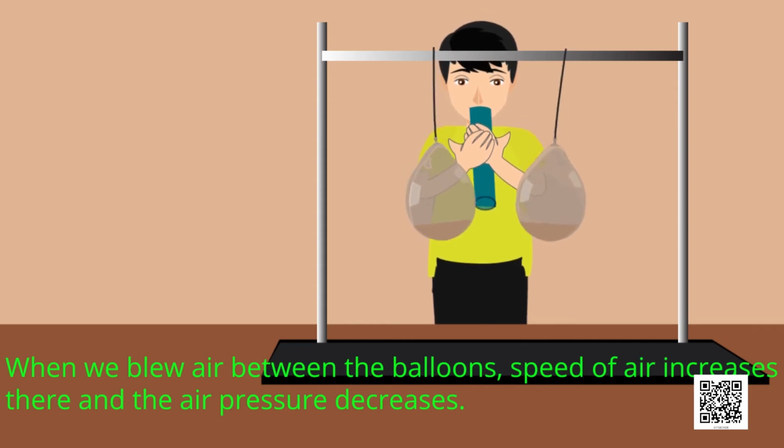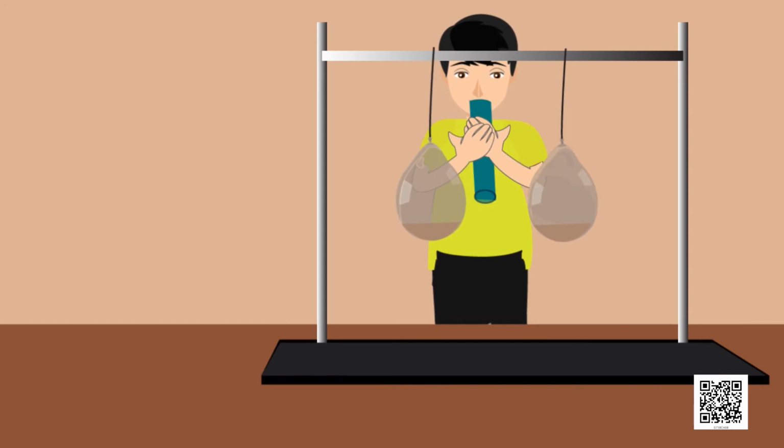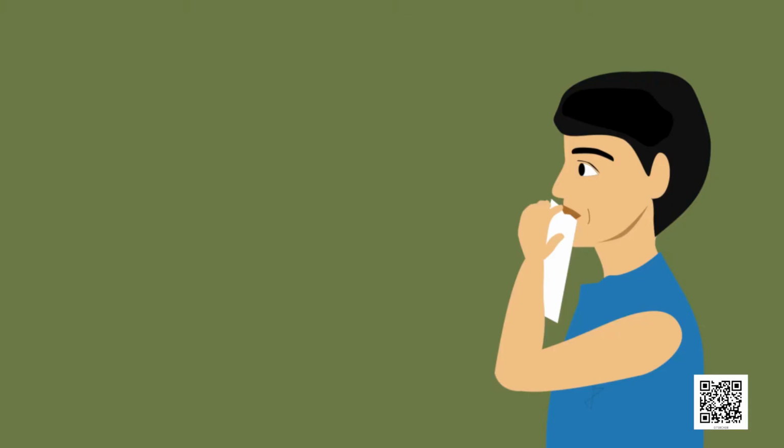Now, let us see the third activity. Hold a strip of paper 20 cm long and 3 cm wide between your thumb and forefingers as shown. Now, blow over the paper and carefully observe it. When you blew over the paper strip, it went upwards. Why?